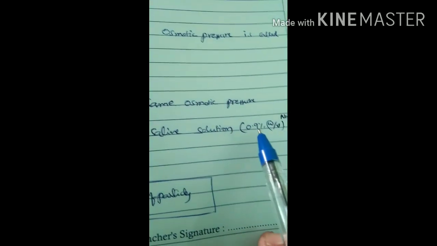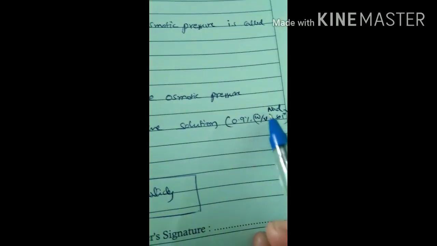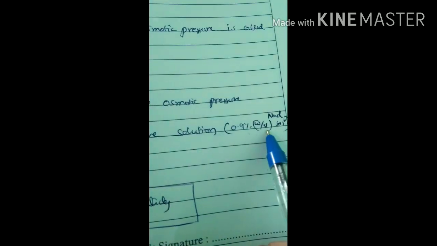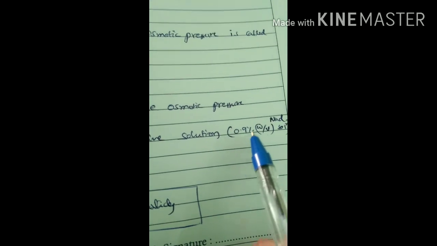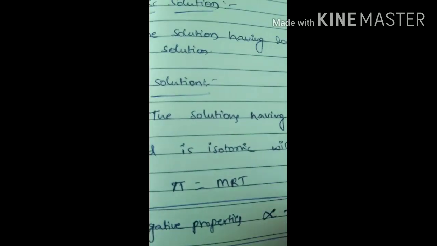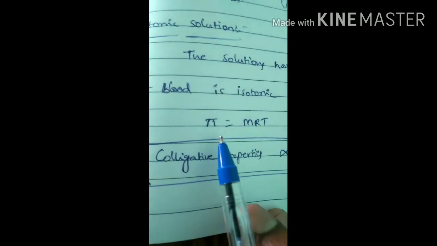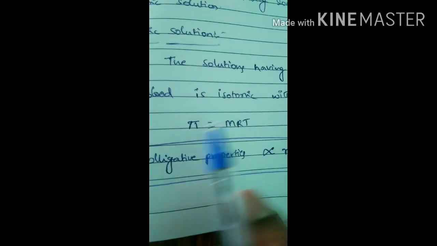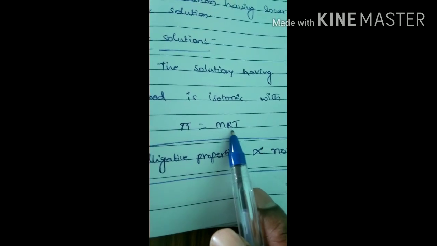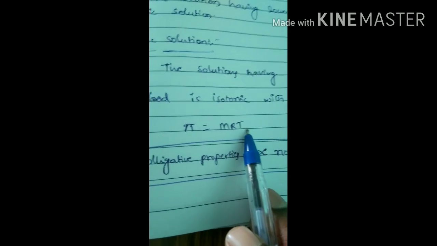Saline solution means 0.9% w/v NaCl. That means 0.9 grams of NaCl is present in 100 ml of solution. That is called saline solution. That means blood and saline solution both have the same osmotic pressure. Here the formula for osmotic pressure is pi = mRT, where pi is osmotic pressure, m is molarity, R is the universal gas constant, and T is temperature.